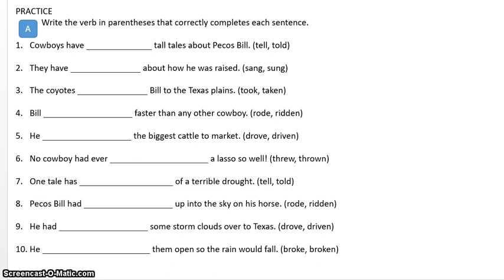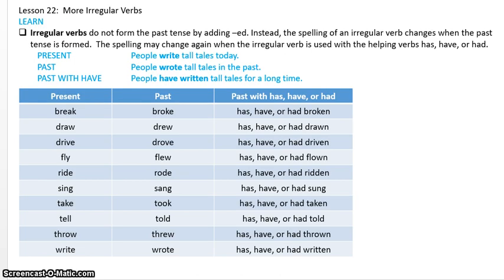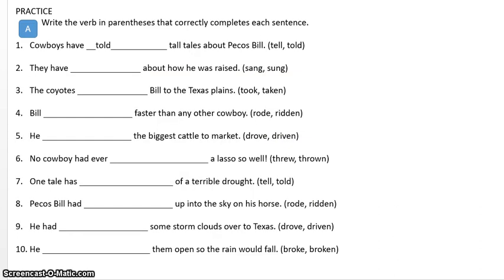So I'm going to do the first one with you. You're going to do 2 through 10 by yourself. Come back, check your work, just like you did on the other one. It says cowboys have told tales about Pecos Bill. Okay, so there is the word have. So if you go back and look on your chart, you go down to tell, told. Even though the past is going to be told again, you use has, have, or had with it. Okay, so we did cowboys have told tales about Pecos Bill.